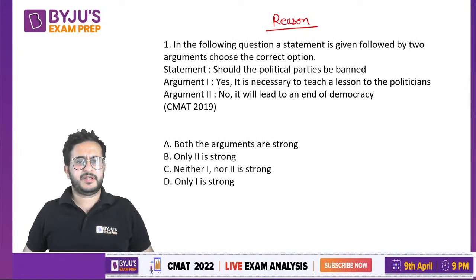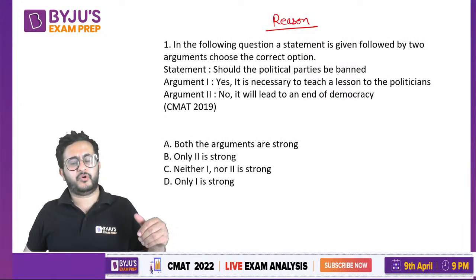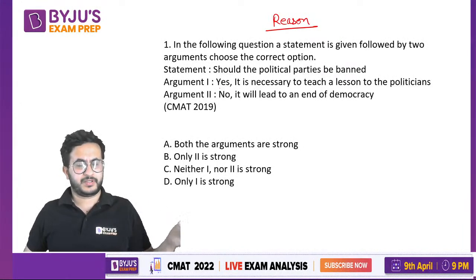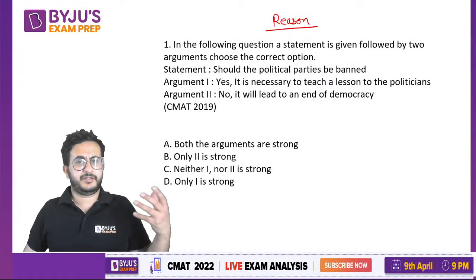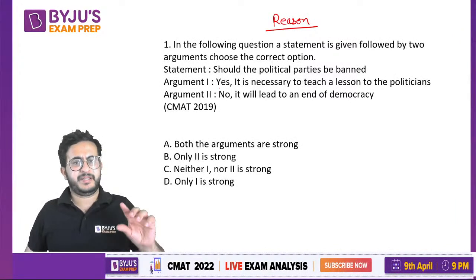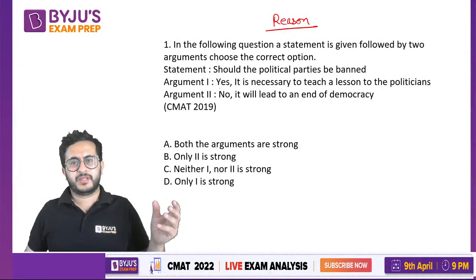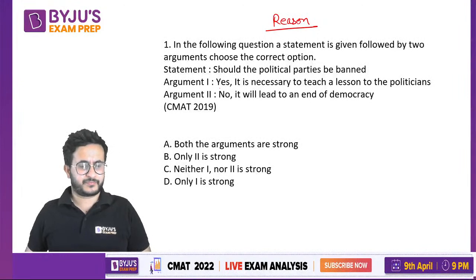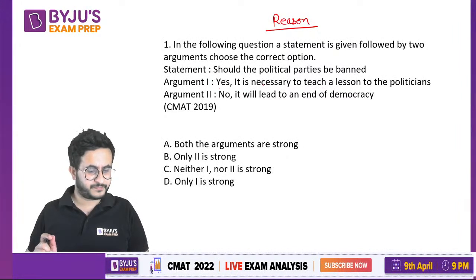Sometimes there could be something that all will be against, for example, use of plastic. Everyone would say that plastic should not be used, it harms the environment and all. But many times things are debatable, so you should not use your opinion of yes or no. You should look at the reason that is given to us.